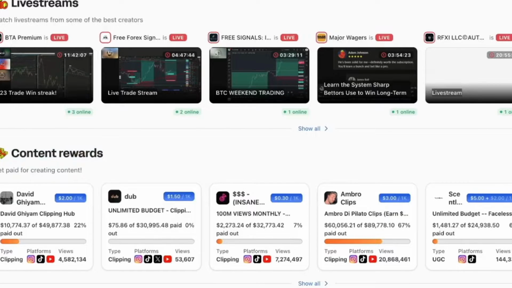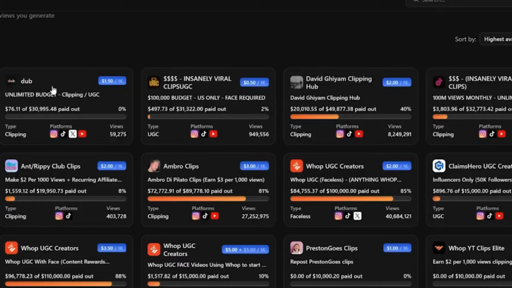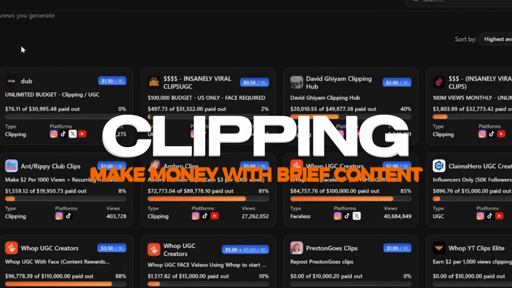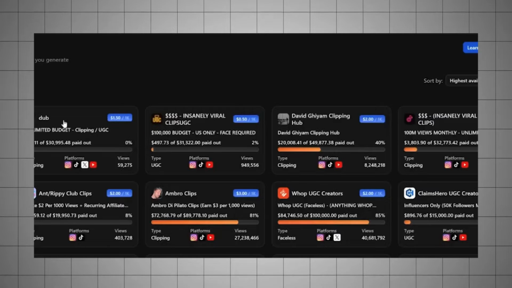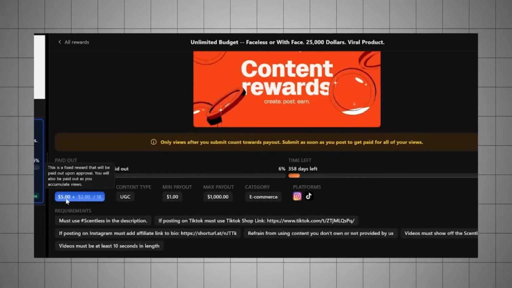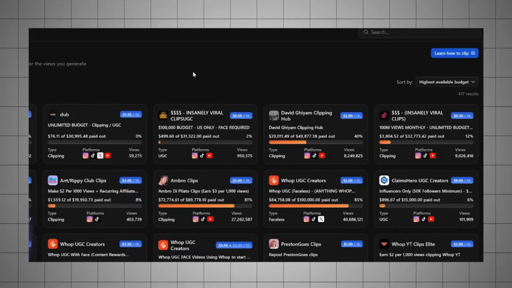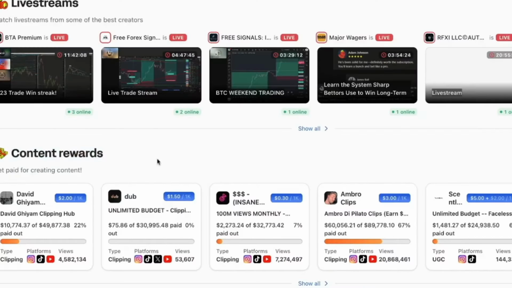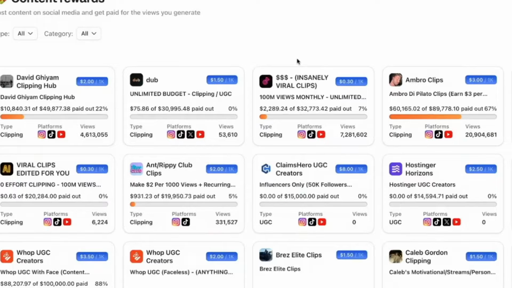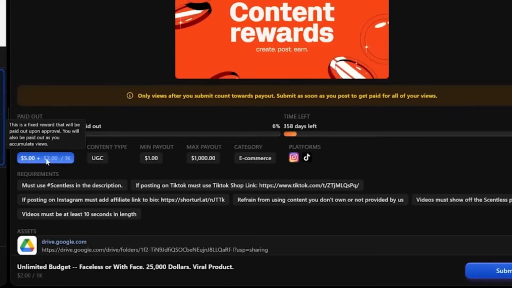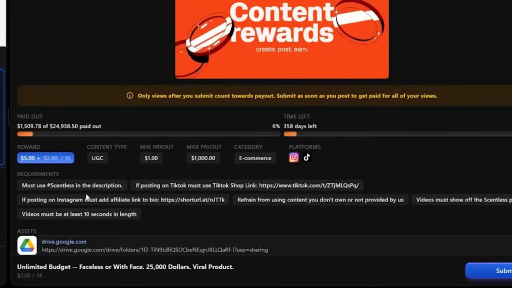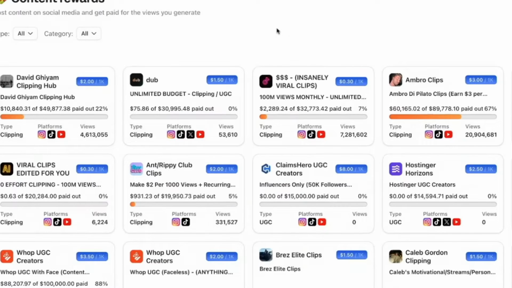Clipping, make money with brief content. The fastest method of earning money on Whop is clipping. This entails turning larger content, like podcasts or live streams, into short, interesting movies that can be shared on websites like Instagram Reels, YouTube Shorts, and TikTok. Clippers are paid according to how well their clips do, and creators choose a reward amount, e.g., $1 per 1,000 views. Because it uses pre-existing material and needs little commitment, this approach is especially appropriate for novices.